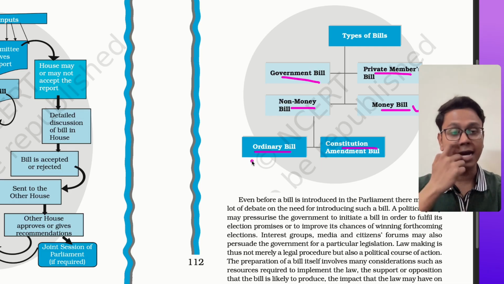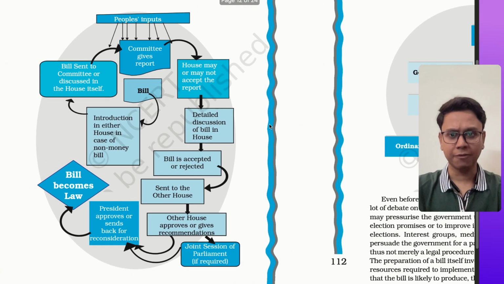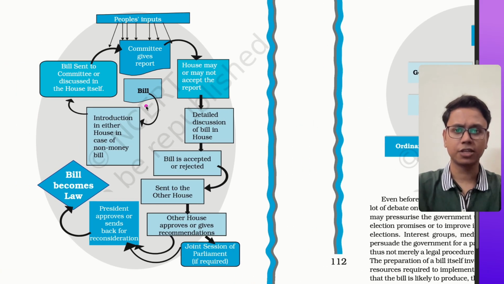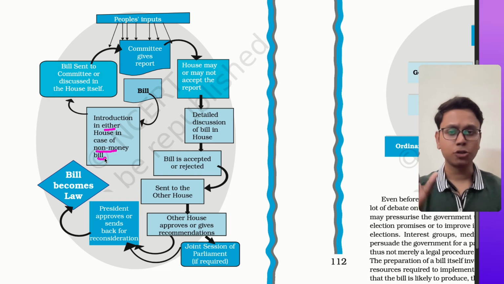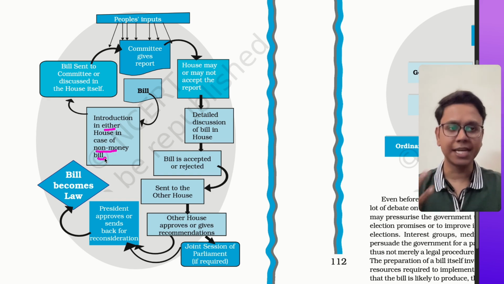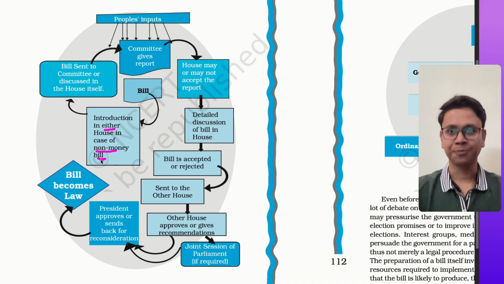In the same way, the Nari Shakti Vandan bill, before becoming the act, was a constitutional amendment bill. That's why these are the types of bills. Now, when there is an introduction of a bill, it is introduced in either house in case of a non-money bill. That is, an ordinary bill and a constitutional amendment bill can be introduced in any house, but a money bill can only be introduced in Lok Sabha.